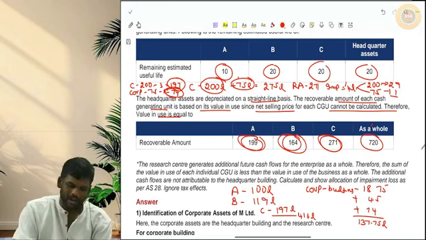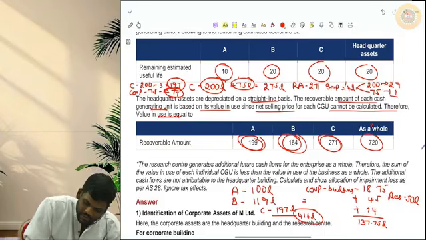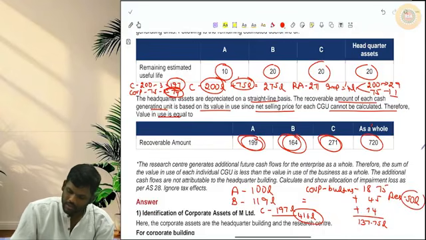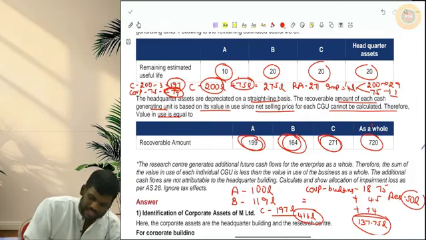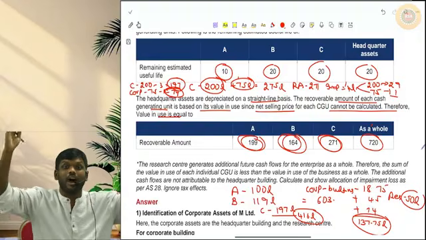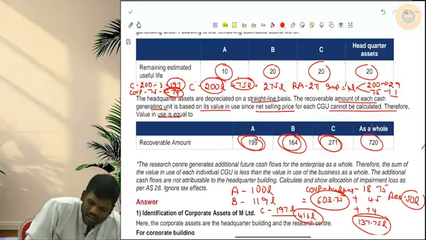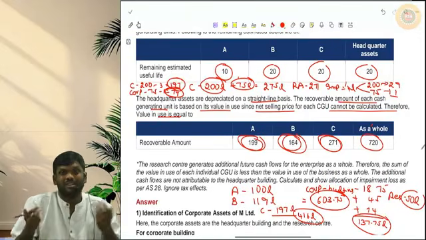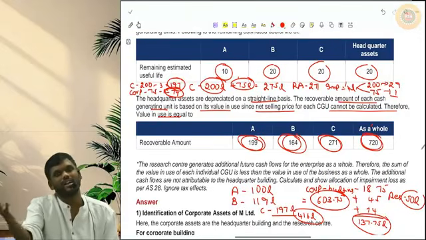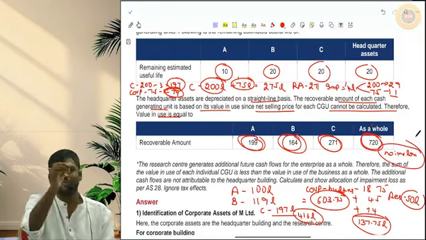So the total carrying amount will now be 416 plus 50 plus 137.75. This 603.75 will be the carrying amount of the larger CGU. Now we are doing top down. This will be compared with the recoverable amount of the company as a whole, which is 720. Since the recoverable amount is more and the carrying amount is less, after this there is no impairment loss.